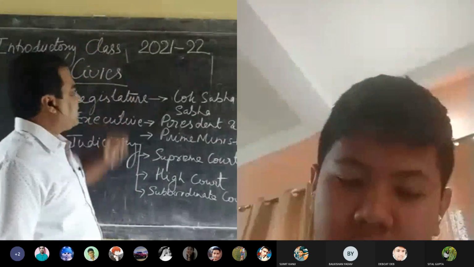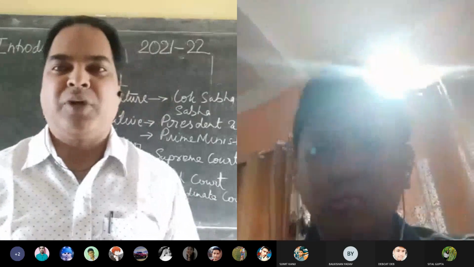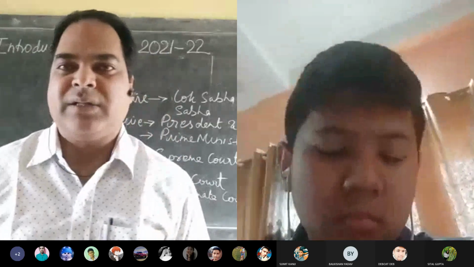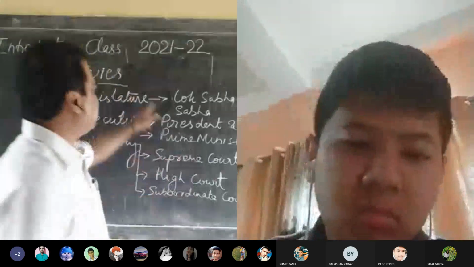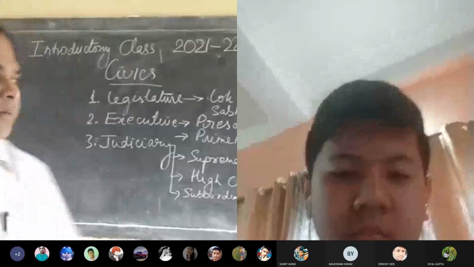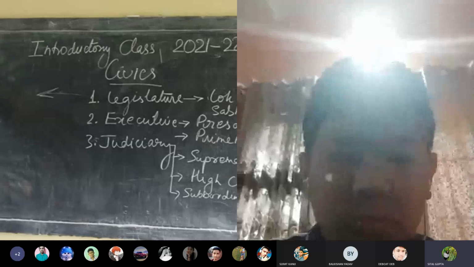Okay. So legislature is composed of... If I ask you one question, Sital Gupta, what are the three constituents of the parliament? Legislature means again the parliament, right? What are the three constituents of the parliament? Sir, Rajya Sabha, Lok Sabha and President.